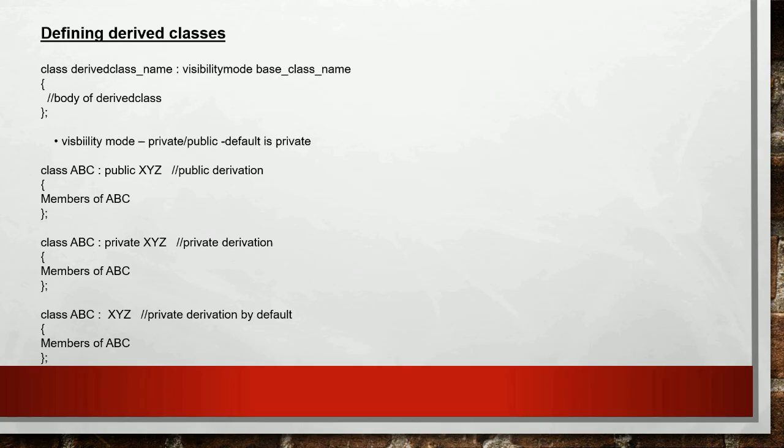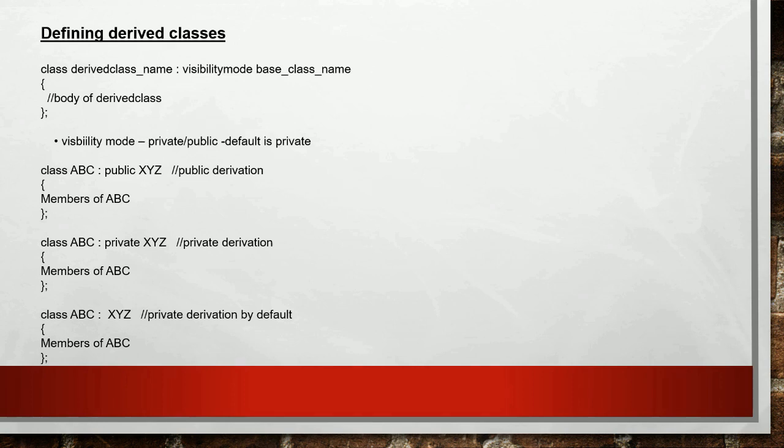Now let's see the syntax for defining a derived class, which is class derived class name, visibility mode, base class name, which follows the body of the derived class. Here the visibility mode may be private or public. That is, we can derive the properties privately or publicly.